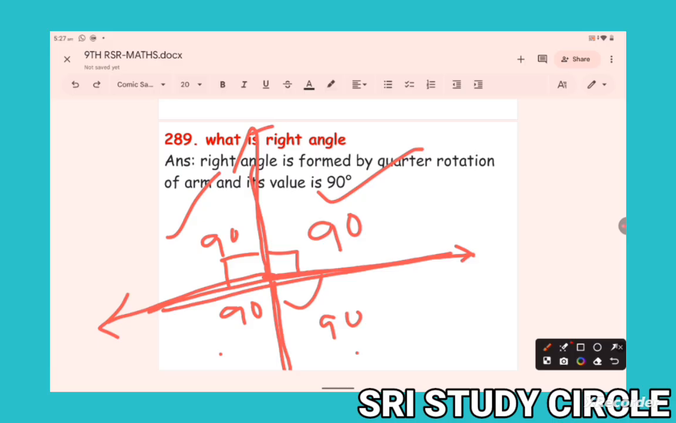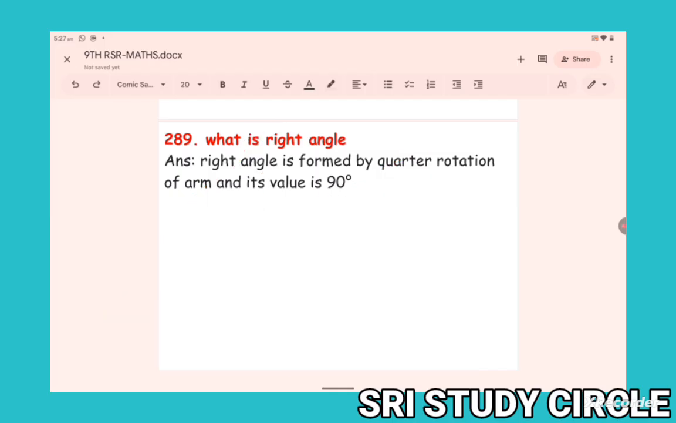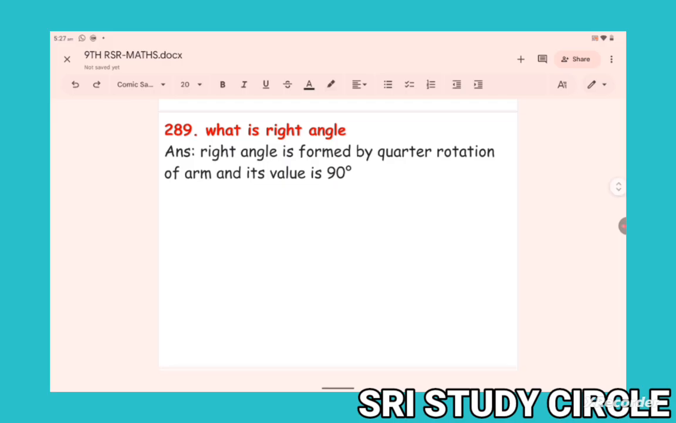So your plane can be divided into 4 equal parts, 4 quarters. First quarter, how much angle? 90. Up to second quarter, 90 plus 90, 180. Next 270. Next 360. Right angle means 90 degrees.